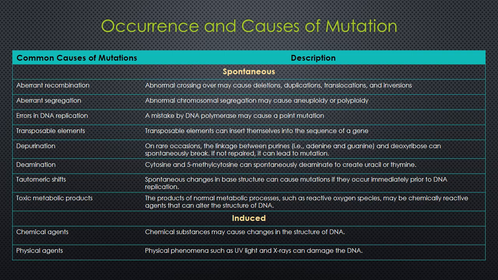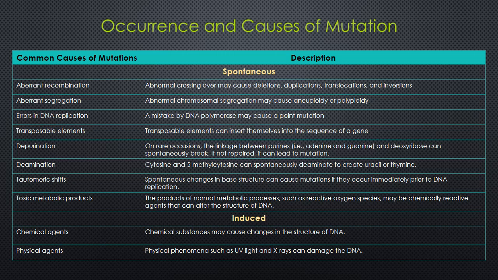Geneticists categorize the causes of mutation in one of two ways. Spontaneous mutations are changes in the DNA structure that result from abnormalities in biological processes, whereas induced mutations are caused by environmental agents.